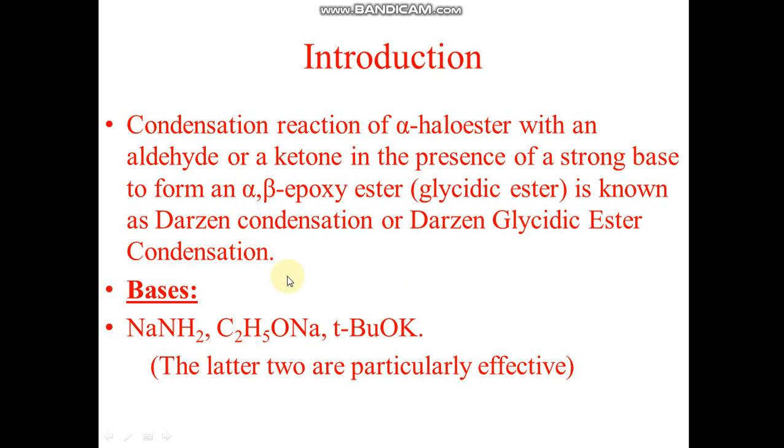condensation. It means that when an alpha haloester reacts with a carbonyl compound, that may be an aldehyde or ketone, in the presence of a very strong base, for example sodium amide, sodium ethoxide or potassium tertiary butoxide, then an alpha beta epoxy ester will be produced. This alpha beta epoxy ester is also called a glycidic ester, and this overall reaction is called Darzens condensation or Darzens glycidic ester condensation.